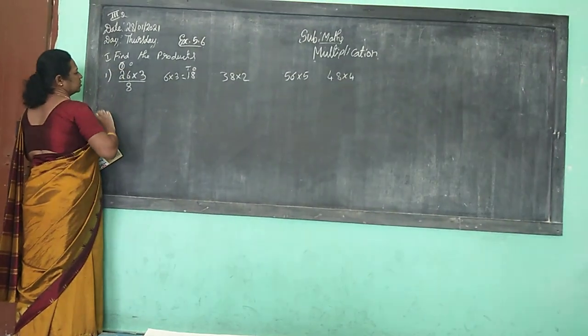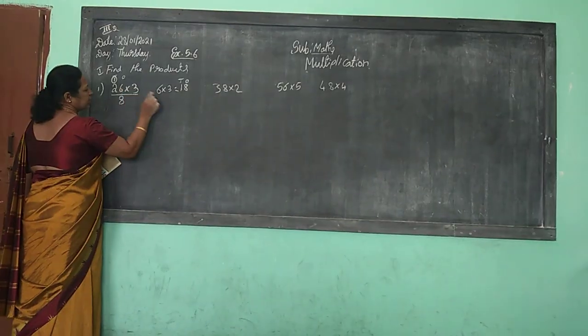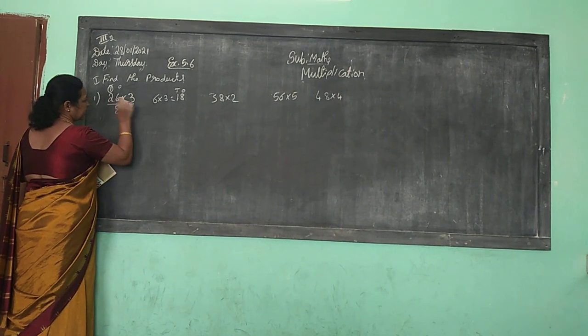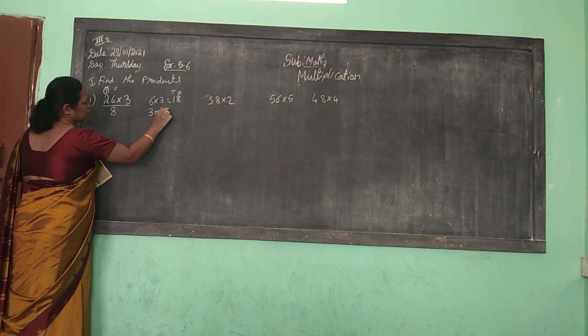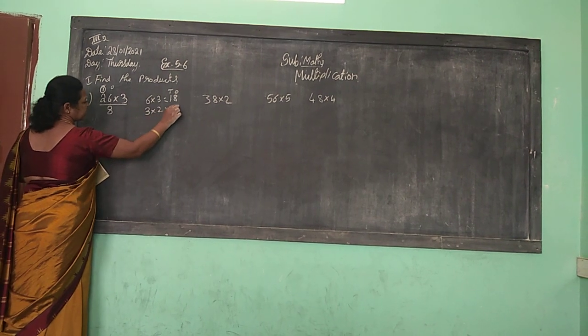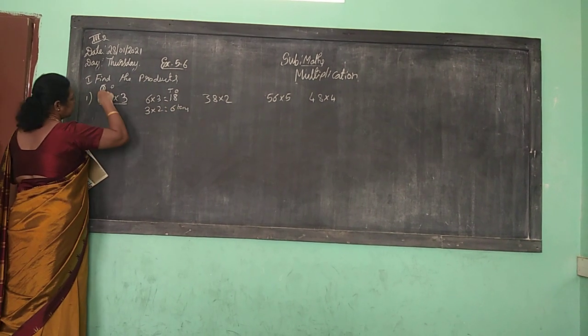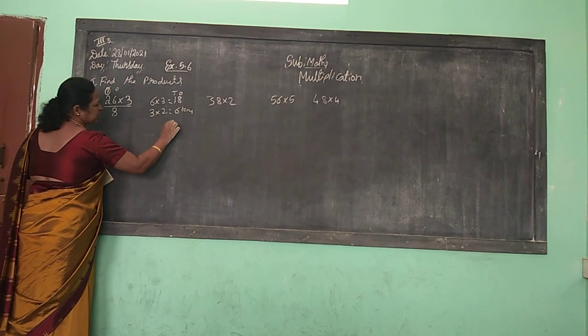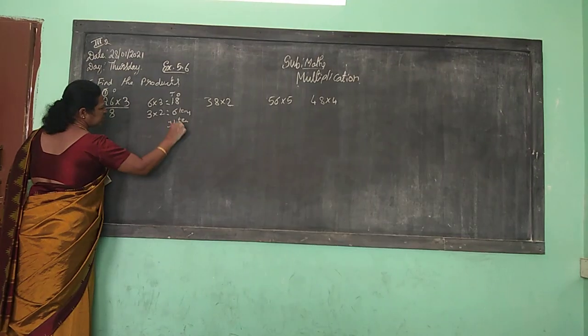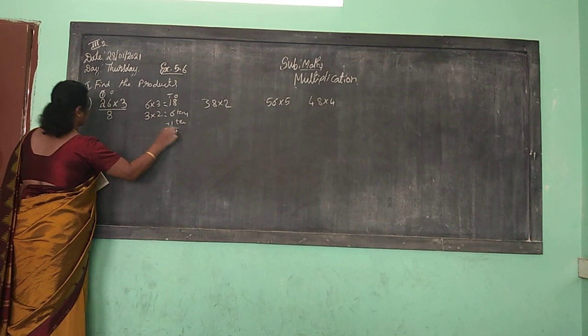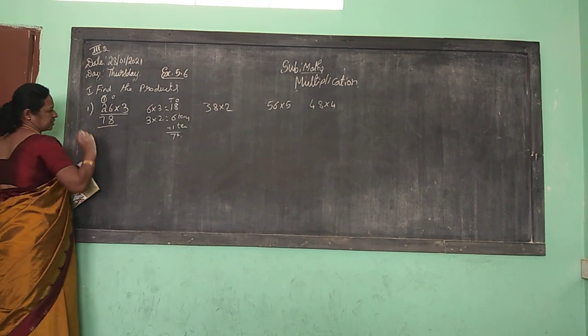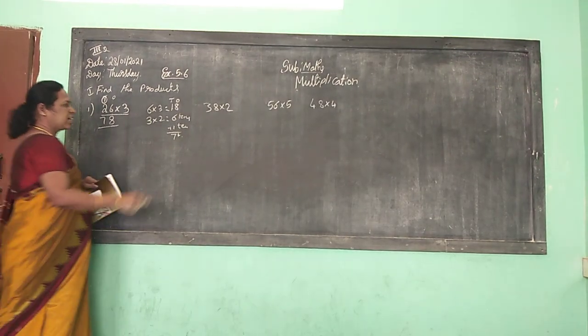Now multiply 2 into 3. That is 3 into 2, how much? 3 2s are 6. 6 tens came. 6 tens plus 1 ten, how much, children? 6 plus 1 is 7 tens. See, 7 tens. Okay. Now you can do it directly.